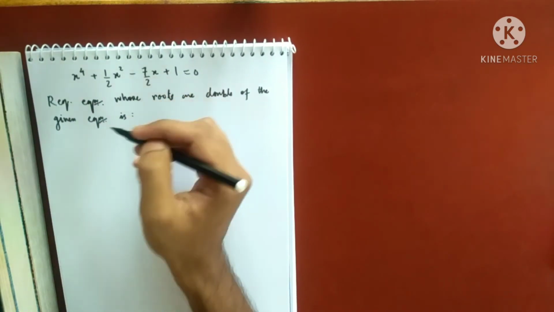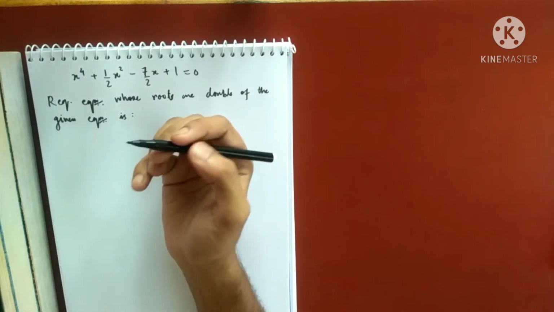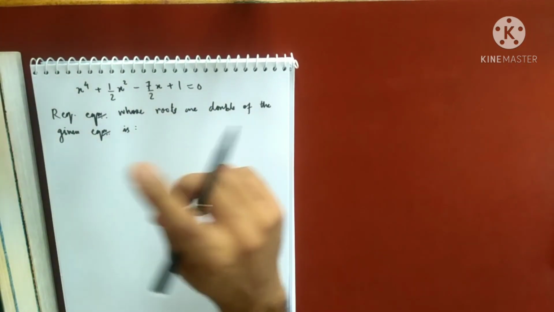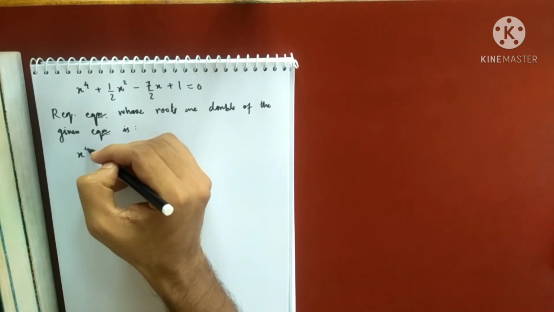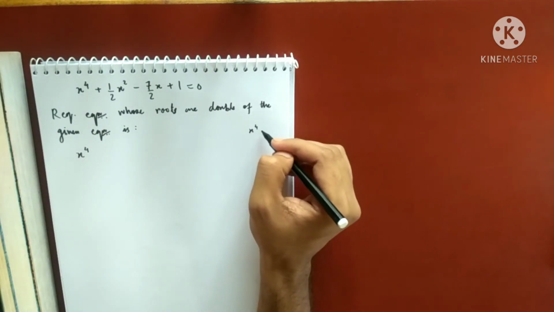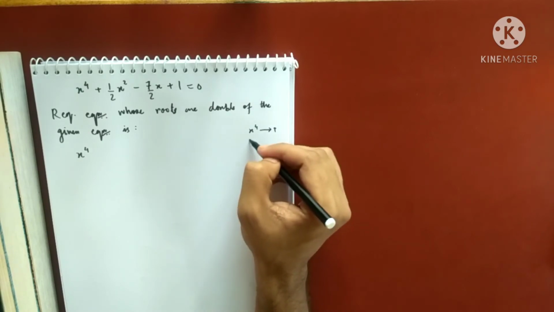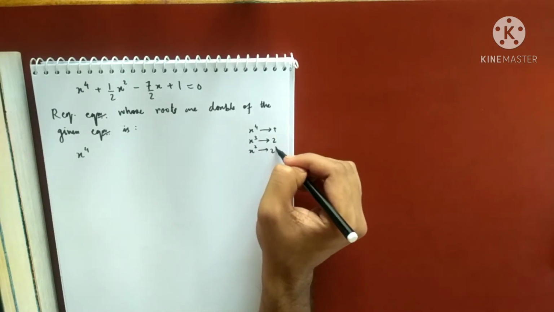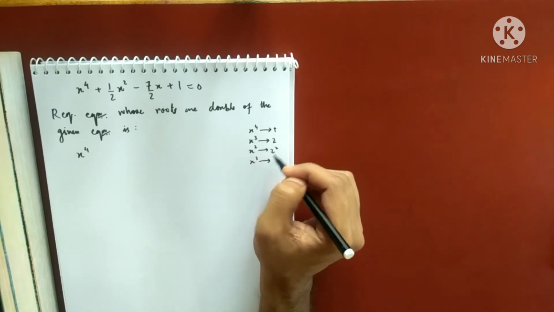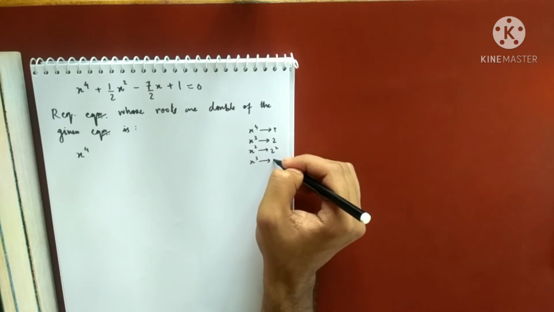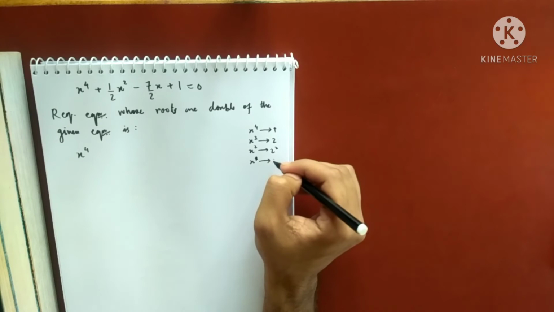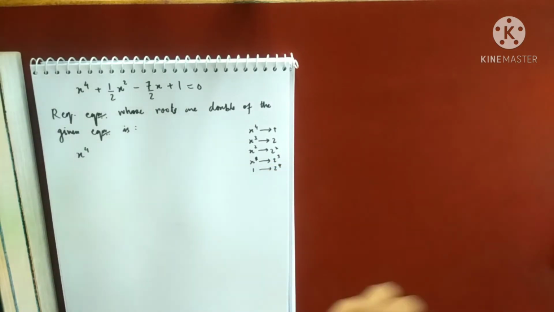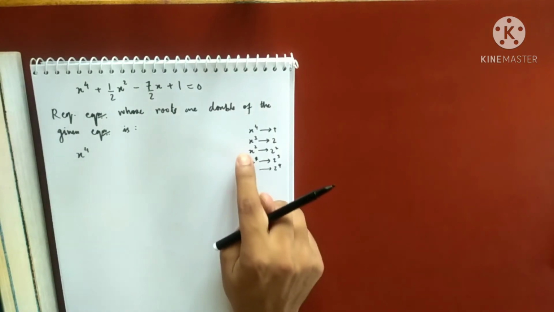Is this the given equation? So again I have to multiply by 2 because this is double. So x to the power 4 remains same. Remember, x to the power 4 with 1, x cube with 2, x square with 2 square, x with 2 cube, and then the number with 2 to the power 4. So let's do it. x to the power 4 with 1 and then x cube with 2.